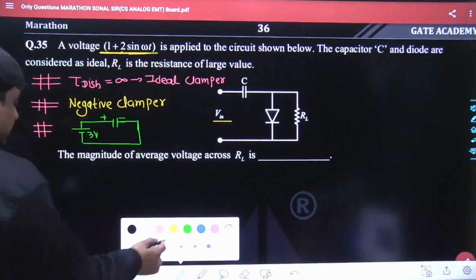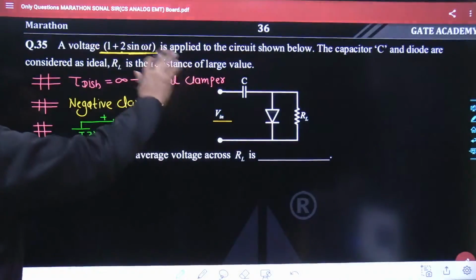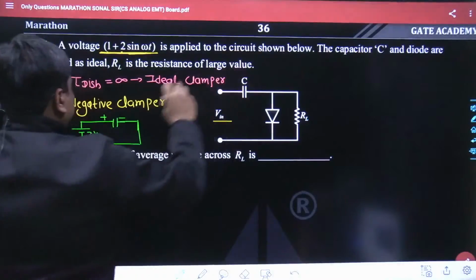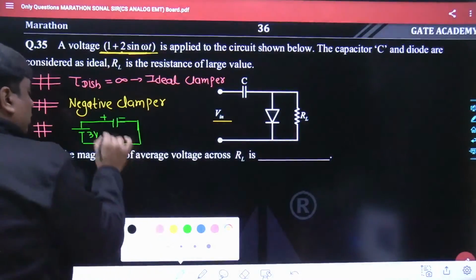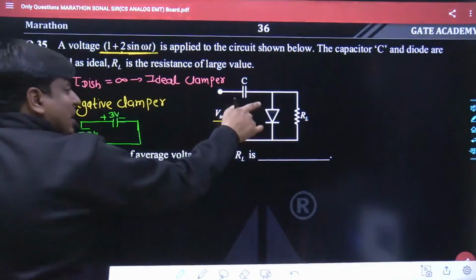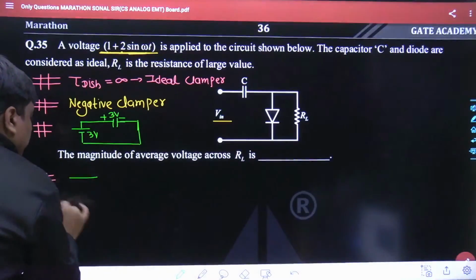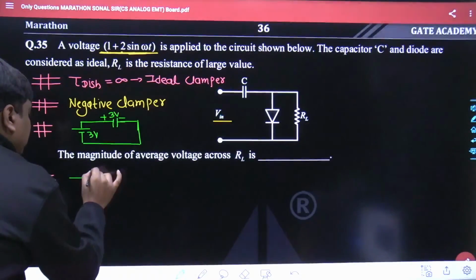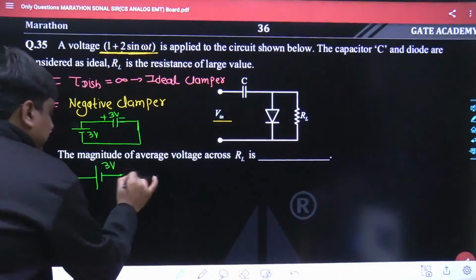Yes, sir. In the same sequence, if we go forward, this complete circuit would remain as it is. Only the capacitance would be replaced by a battery of 3 volt. Polarity should also be known to all of us. And now this diode would remain off for the rest of the operating cycle. So the change introduced here is that this has been replaced with a 3 volt battery, and this is open circuited.